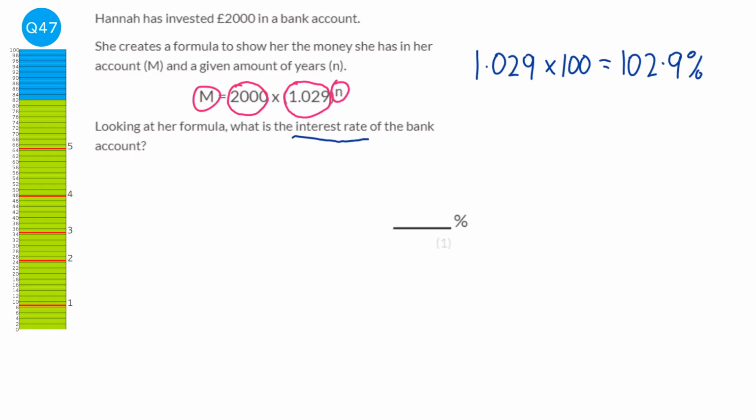Well, the interest rate is always going to be 100%. Well, this 102.9% is 100% plus the interest rate, which will equal the 102.9%. So the interest rate is going to be the 2.9%. You always start off with 100%. So if I put £5 into my bank, I've got 100% of that £5, and then the interest rate is on top of that 100%. So our answer here will be